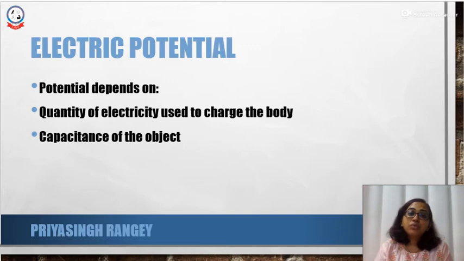It is also going to depend on the capacitance of the object. Here by capacitance we mean the ability of any body to store charge. So the potential is determined by these two important factors: the quantity of electricity and the capacitance of the object.